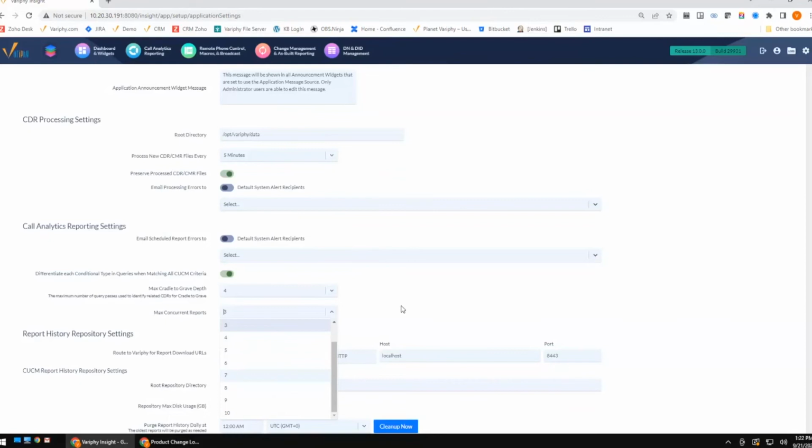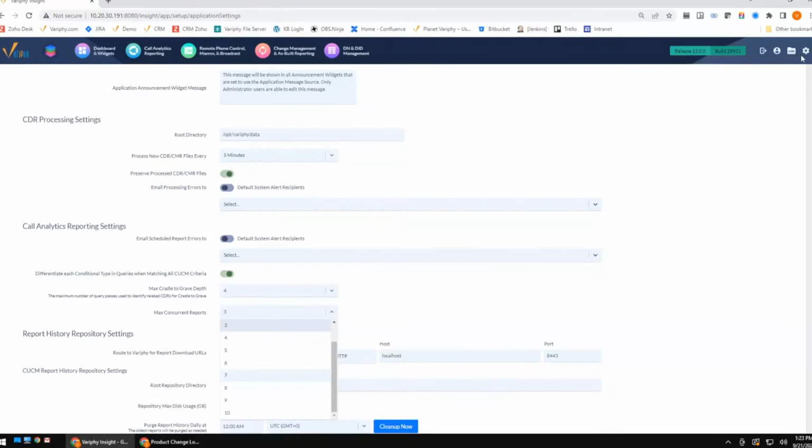So we do come out of the box at 3, and through our beta processes, we found that nobody had any issues with the 3 reports. So what's going to happen is those reports will continue to queue. It'll run till it completes all those reports. Again, keeping your current schedule of previous day, previous week, previous month, and things like that. But if you feel you need to make some adjustments, that's easy enough.